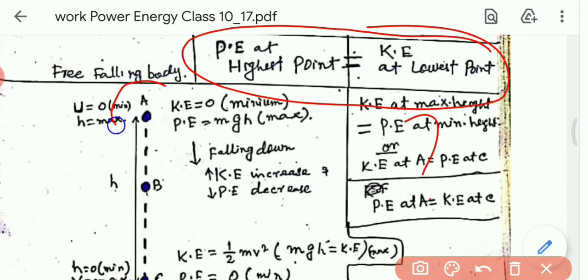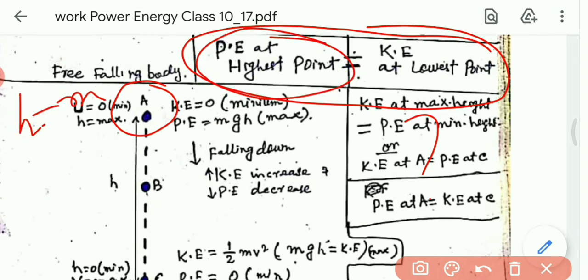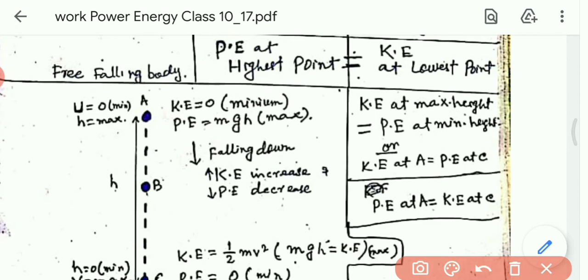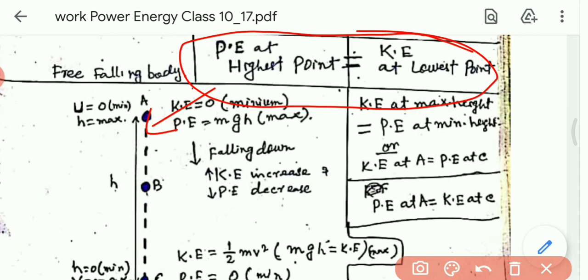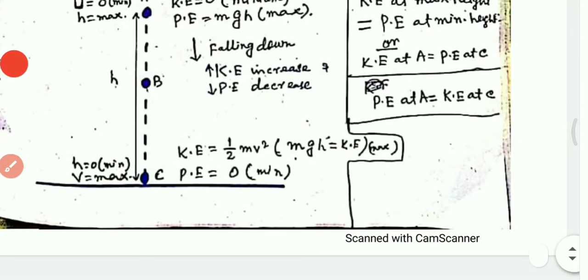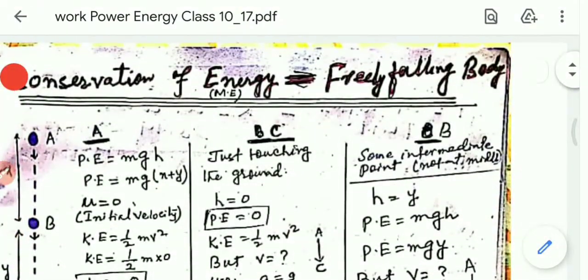Potential energy at the highest point, that is h equal to maximum. So at the highest point, potential energy is maximum. Potential energy at the highest point is equal to the kinetic energy at the lowest point. This is a very important relation. We will solve many problems with this relation also. Potential energy at the highest point, that is A, is always equal to the kinetic energy at the lowest point, that is the ground. So this is all about the energy conservation of a freely falling body.